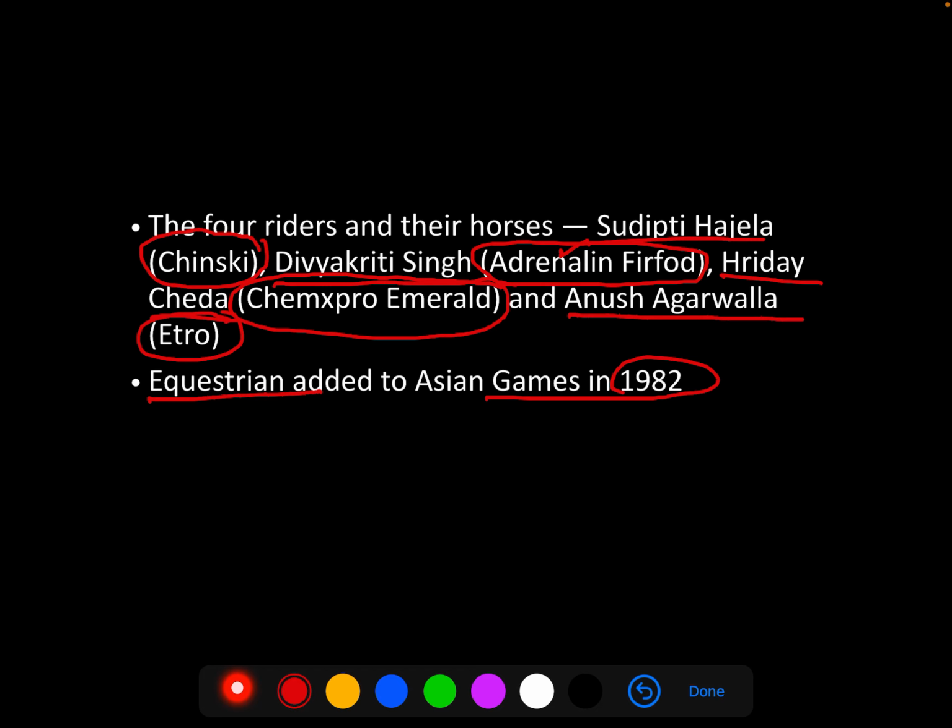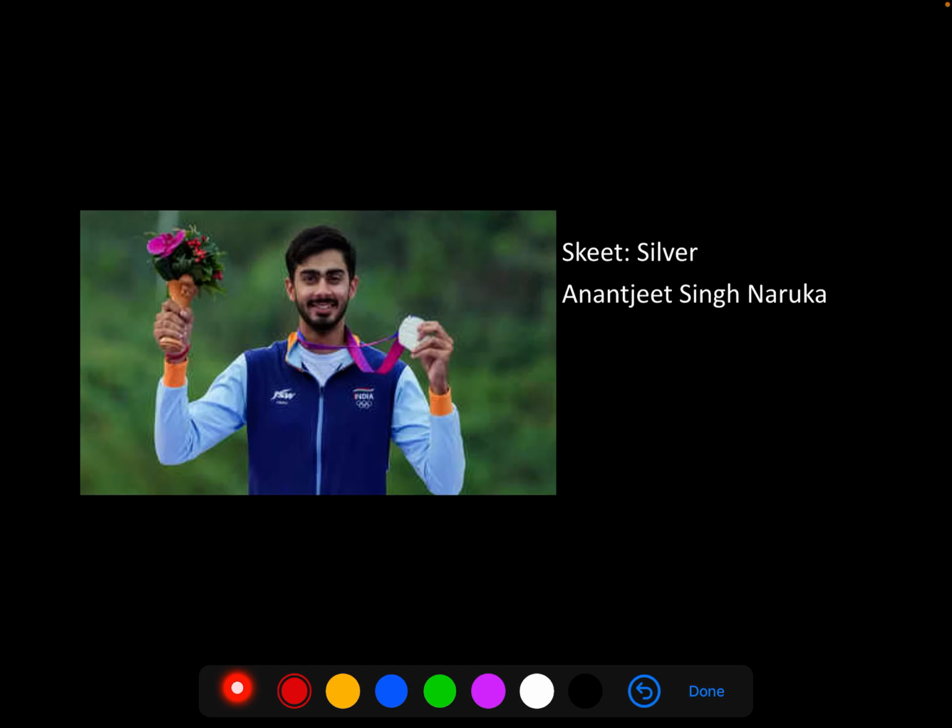That's also important. In the event of skeet, what is skeet? Skeet is when a clay pigeon or a clay disc is thrown into the air, and the shooter is expected to shoot at that specific target while it is still moving in the air. In this event, the silver medal was won by Anantjeet Singh Naruka of India. Okay. Now we will stop here.